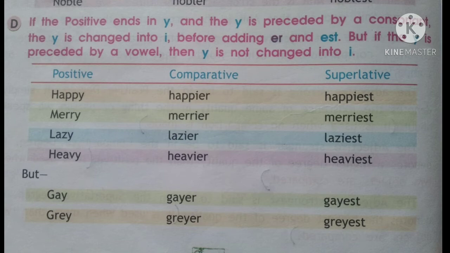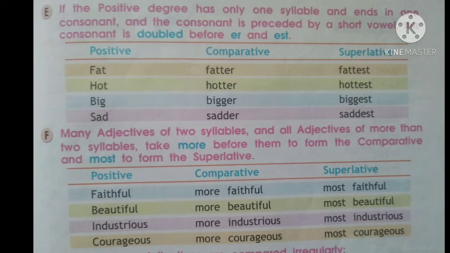So G-A-Y-E-R will be gayer in comparative and gayest in superlative. Same way gray. It is ending with Y and it has an E, which is a vowel. So to make the comparative, we will write G-R-E-Y-E-R, grayer, and G-R-E-Y-E-S-T in the superlative.